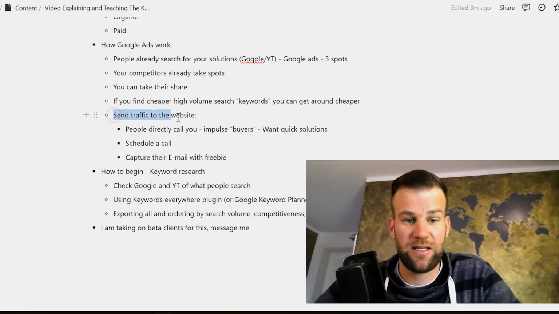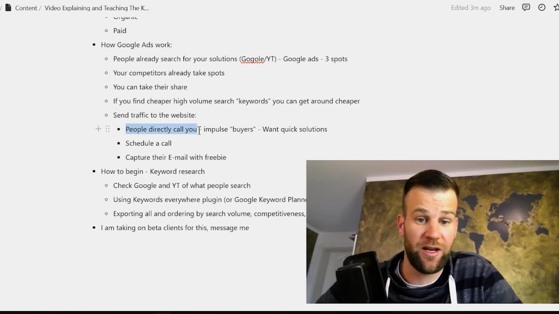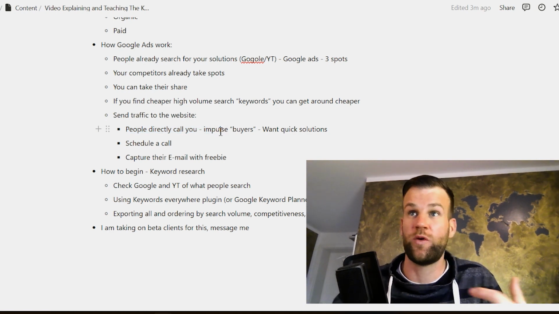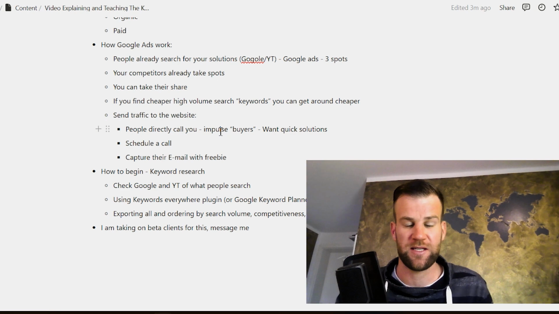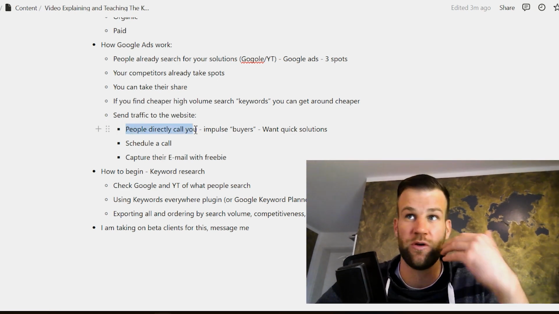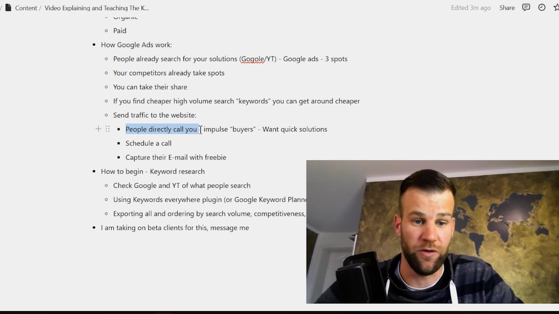You will then send traffic from Google Ads to your website. On your website, people are going to either directly call you, those people who are impulse buyers and want quick solutions, who want to quickly find someone to help them. If you want to do that, you put your phone number up there, and people directly call you.